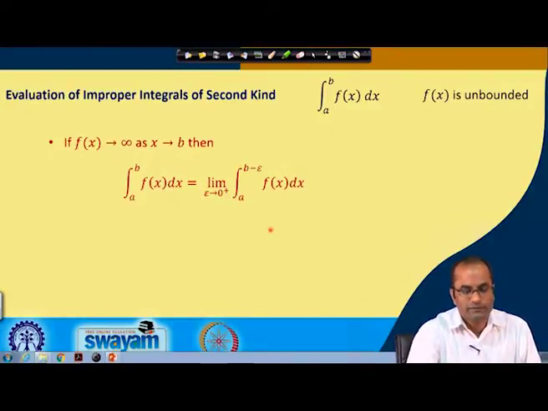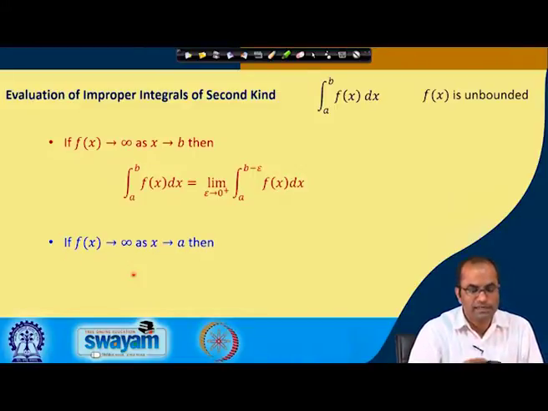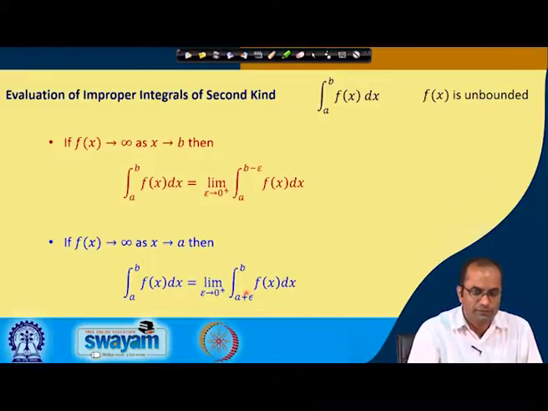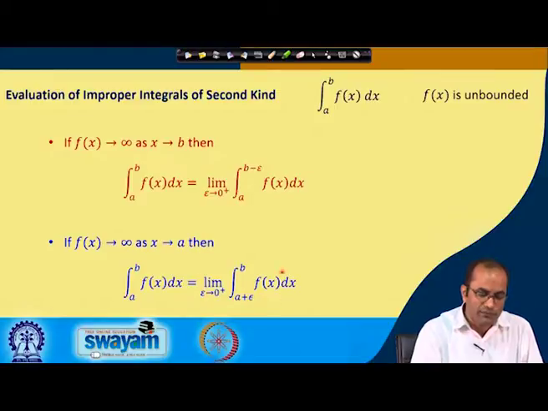In the second case, when f(x) goes to infinity as x goes to a, we will use the same idea, now using a plus epsilon. Again the point a, where the problem was in the integral, is avoided, and later on we will take epsilon approaching 0 from the positive side to evaluate this improper integral.